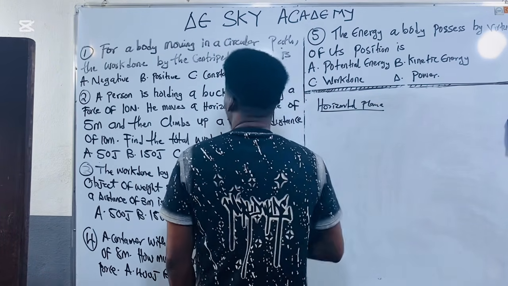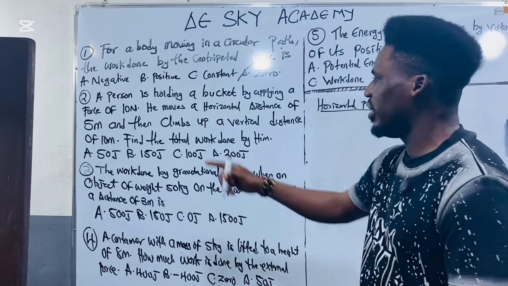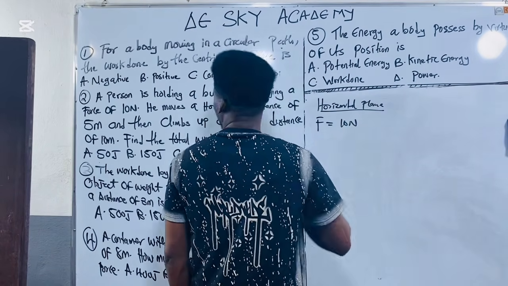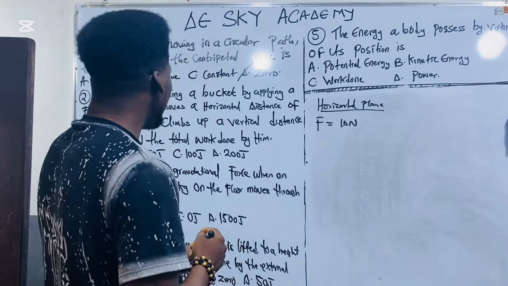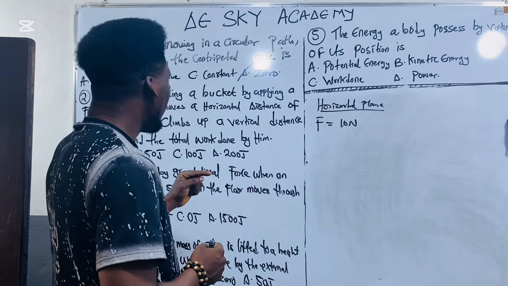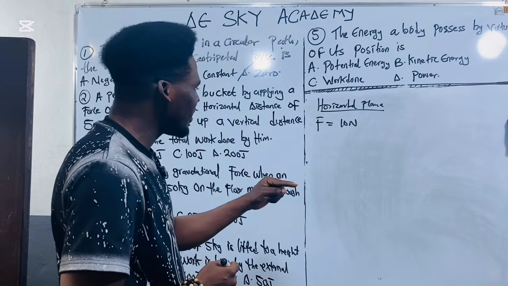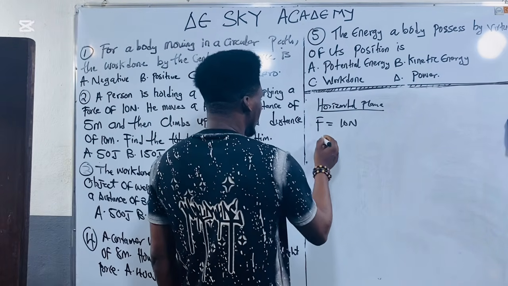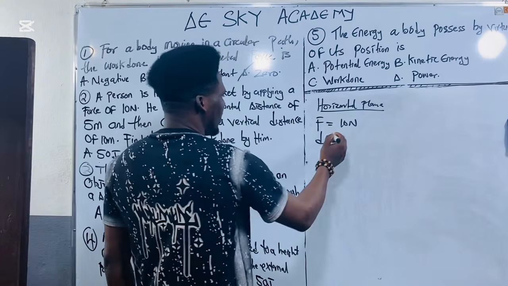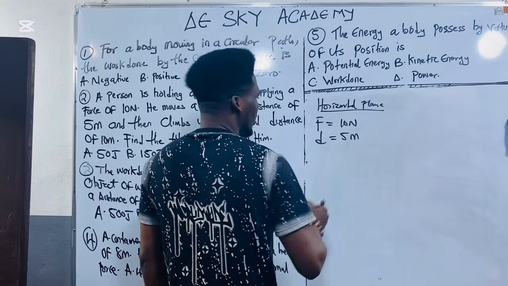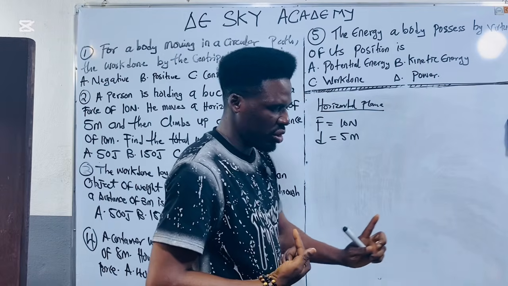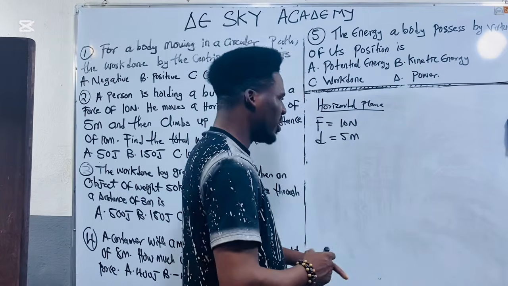In the horizontal plane, what did you observe? They gave us the force, which is 10 Newton. Then they said that this man moved a horizontal distance of 5 meters.